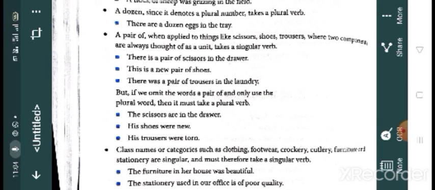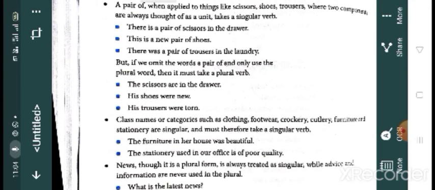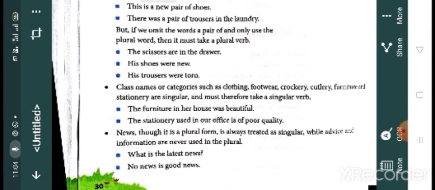There is a pair of scissors in the drawer. There is a new pair of shoes. There was a pair of trousers in the laundry. Clear? But if we omit the words a pair of and only use the plural word, then it takes a plural verb. Here, the scissors are in the drawer.